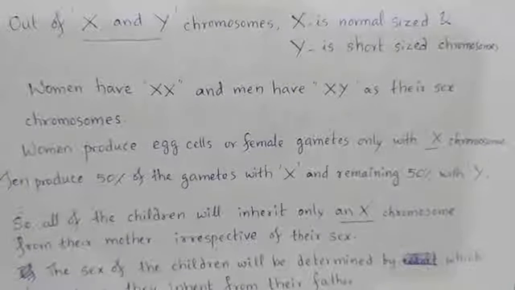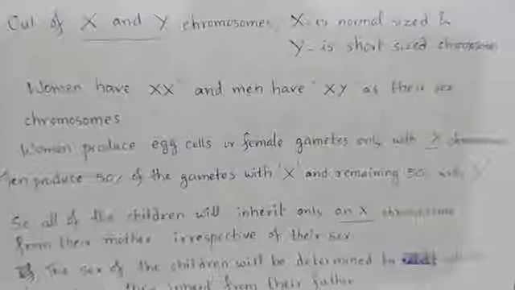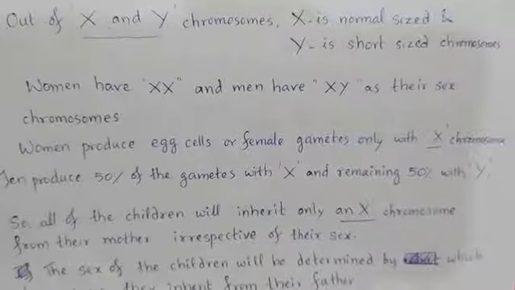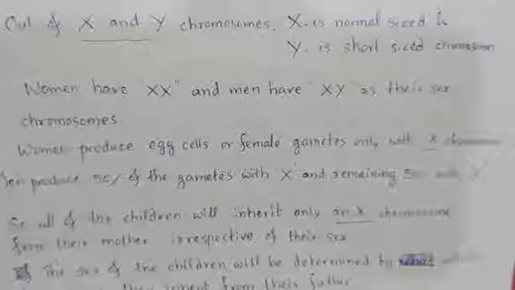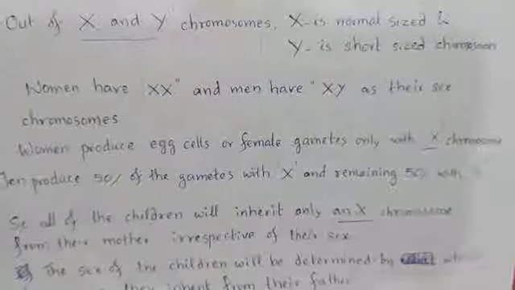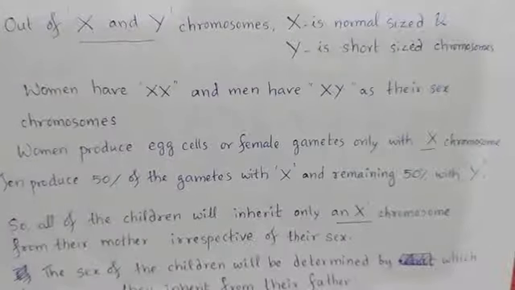Whereas men produce 50% of the gametes with X and the remaining 50% of the gametes with Y, along with the 22 chromosomes. Right.